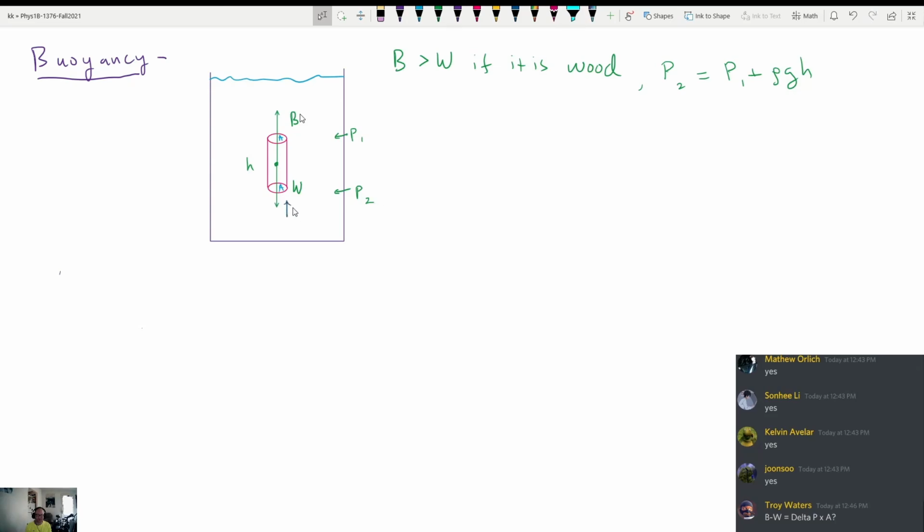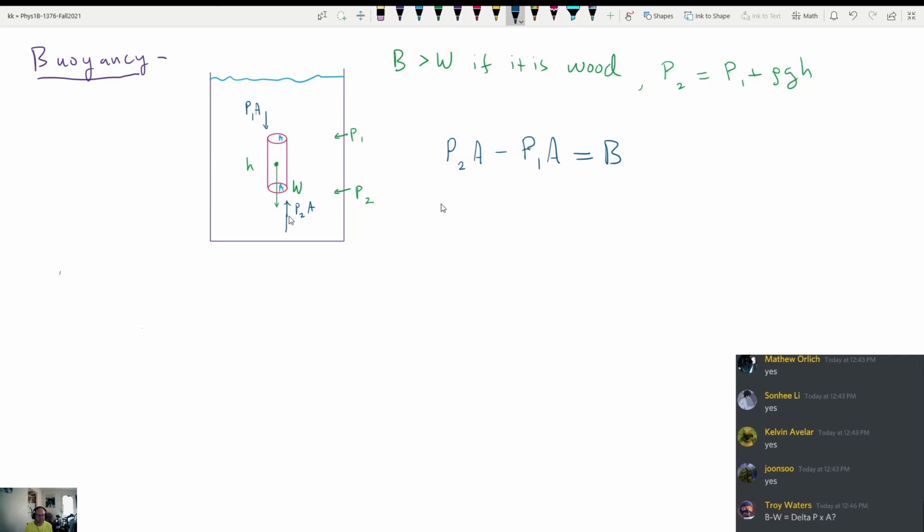So there's a force down here, which is P2A. There's also a force on the top, which is P1A, okay? And now that I've written them like this, I'm going to get rid of this buoyant force right here for just a second, because I don't want to have too many forces acting on my object. Okay? So we've got P2A down here, which is a force. We've got P1A up here, which is a force. And we know that the difference between those two, P2A minus P1A, this is the only place the buoyant force could come from. So we're basically just going to say that this is the buoyant force.